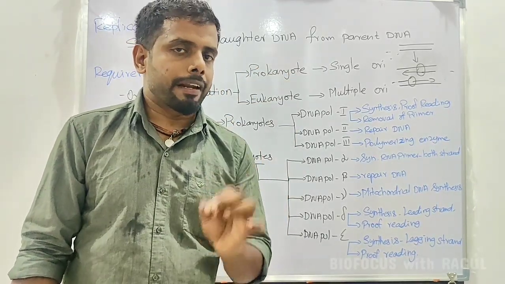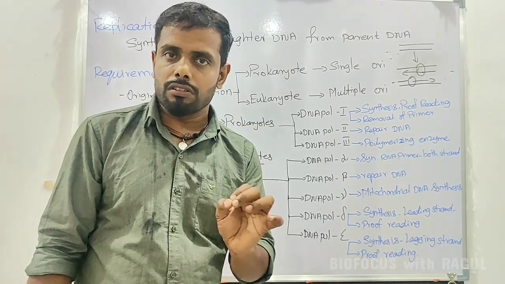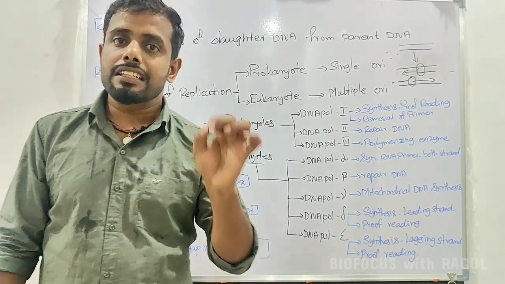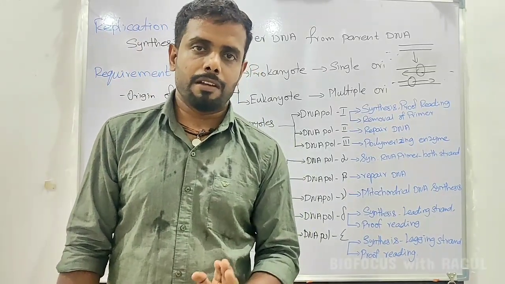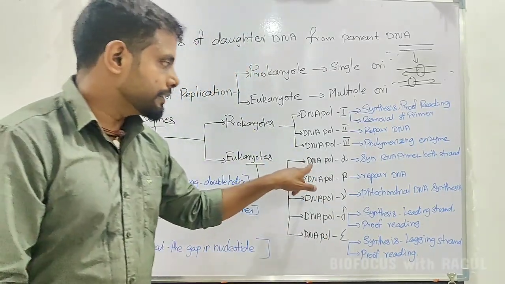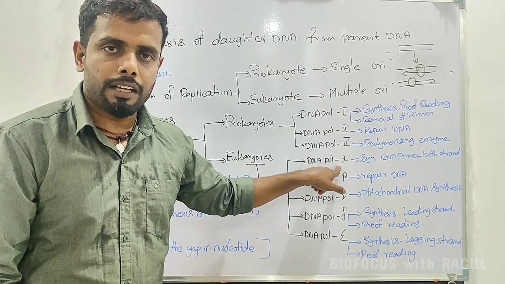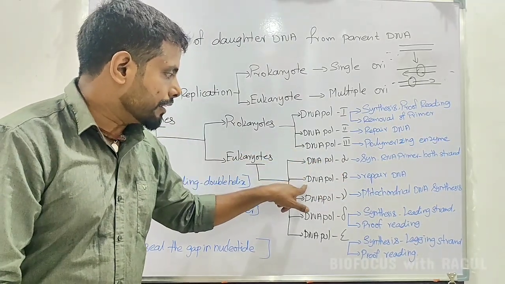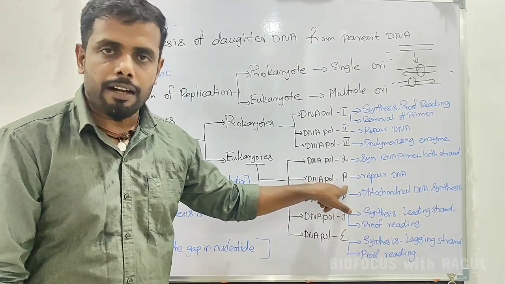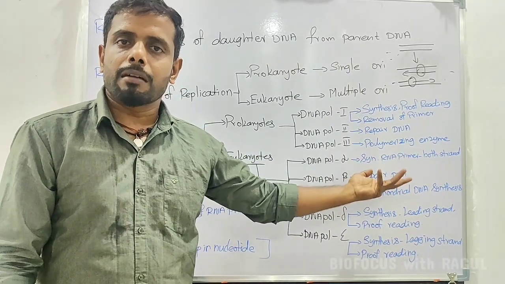Primer okay, அப்ப primer அப்படின்றது என்னது? It is a short nucleotide sequence which helps to initiate the replication. அப்ப இந்த process initiate ஆகணும் அப்படினா primer வேணும். அப்ப that primer is going to be synthesized by DNA polymerase alpha in the case of eukaryotic. Okay, அதே வந்துட்டு in the case of DNA polymerase beta: repair the DNA. அப்ப repairing அப்படின்றது என்னது?